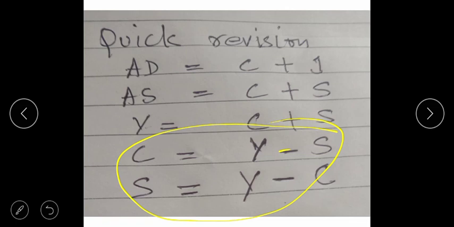If we want to calculate the amount of consumption, the figures are given in the table. You will put in the figures and take out the amount of consumption, and your saving is income minus consumption. Okay, thank you children.